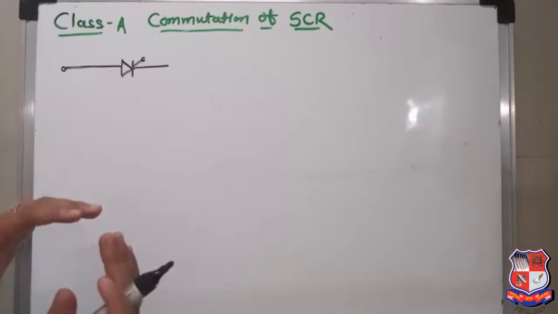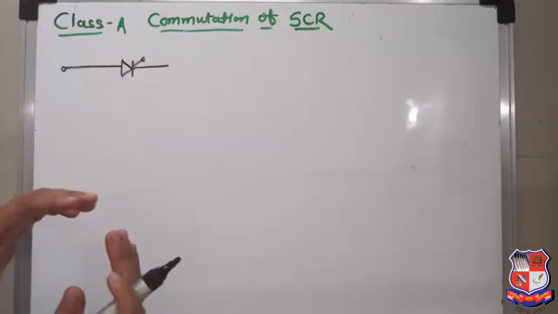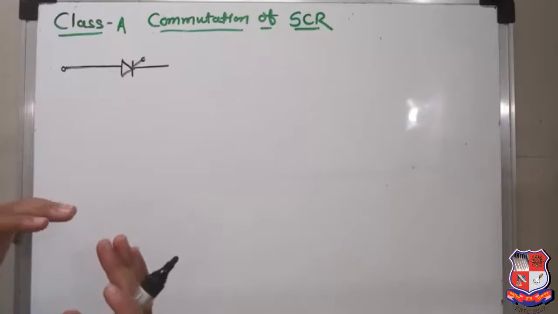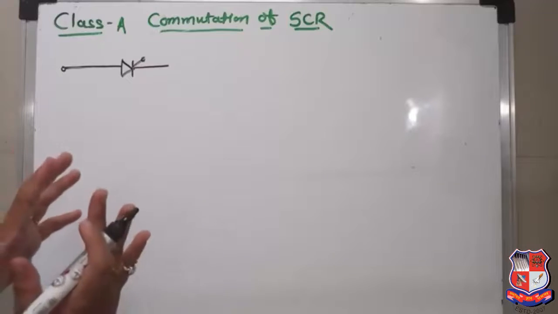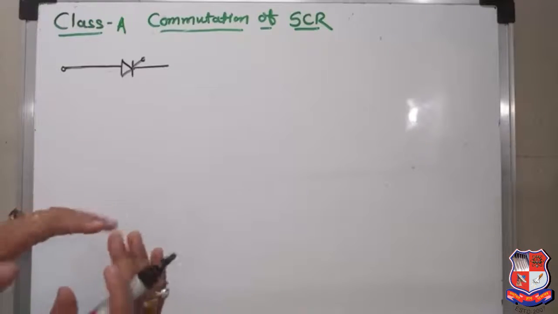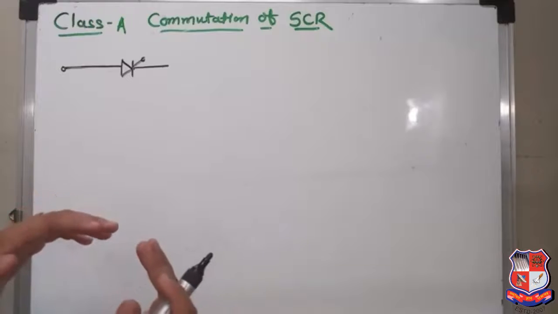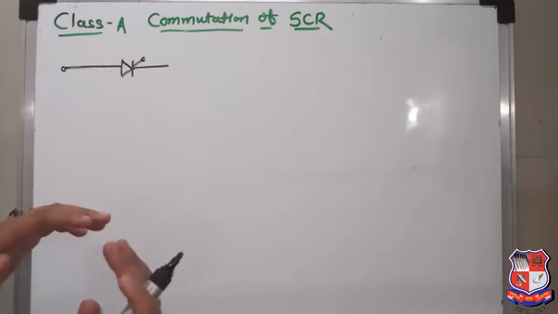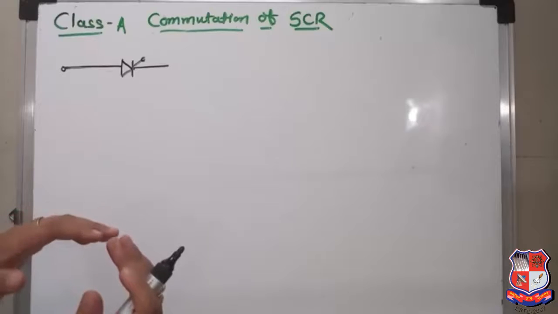Now there are mainly 2 types of commutation: natural commutation and forced commutation, and I have already discussed the commutations and the classifications of commutations in the previous section. If you want to recall, then just go to YouTube and search for the commutations of SCR by Roshni Parikh and you will get the link.